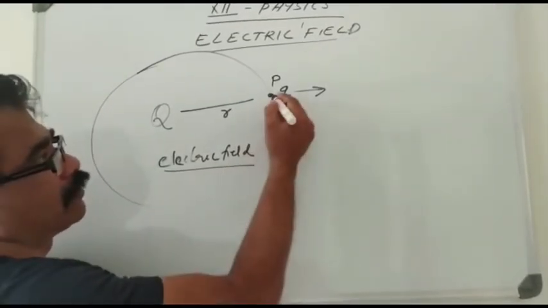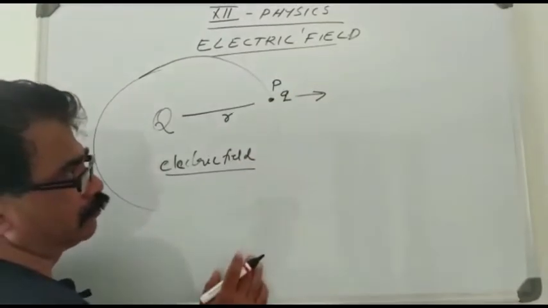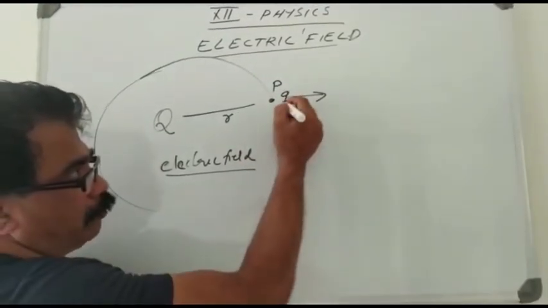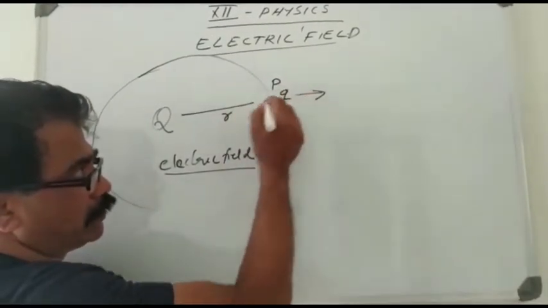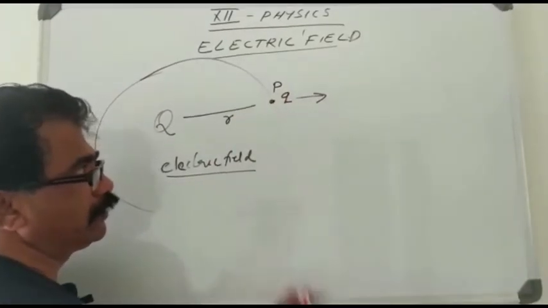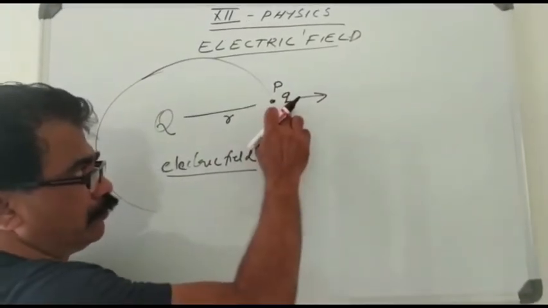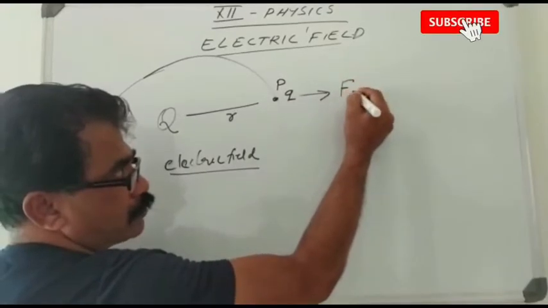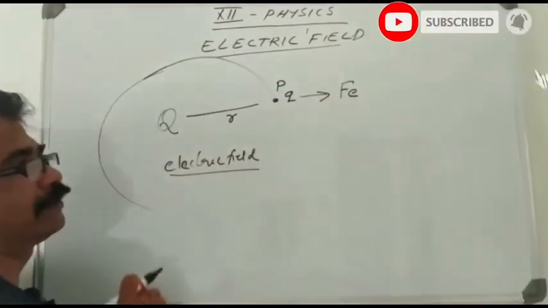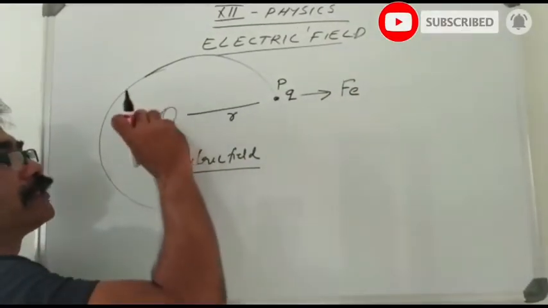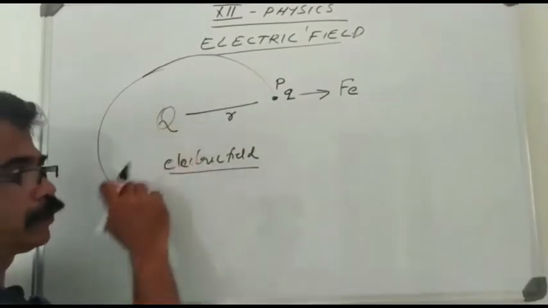Now consider a point P in the electric field, and we place a charge q at this point P. If the charge q experiences an electric force, then we say that an electric field is created by this charge plus Q.